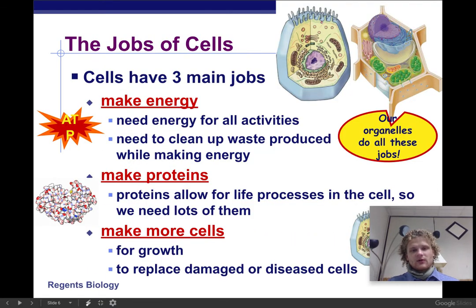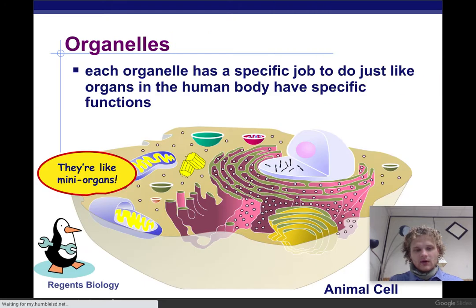Let's keep on going. So the three main jobs of cells: they make energy, they make proteins, and they make more cells. Those are the three jobs that cells are going to do. They're going to make ATP. They're going to make proteins. Literally everything that does something in your body is a protein. Proteins basically operate your body, so you need a bunch of them, and cells make all the proteins that you're going to need. And then they make more cells because they've got to do more of that.